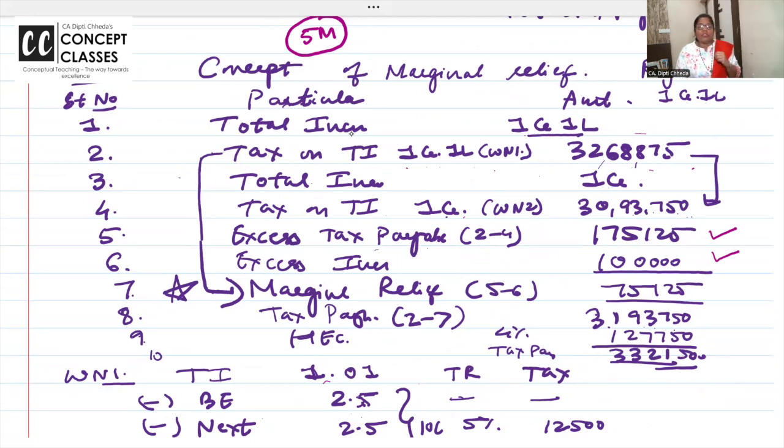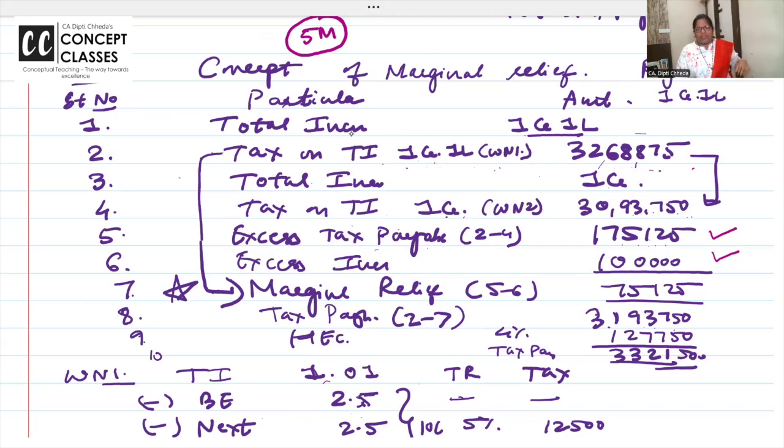Hindi में हम बोलते हैं ना, ये तो गलत है. This is wrong. ये तो गलत हो गया. This is like a torture. Just because I earned 1 lakh extra, you are asking me to pay tax 1,75,125 extra. Tax on 1 crore 1 lakh is 30 to 68.